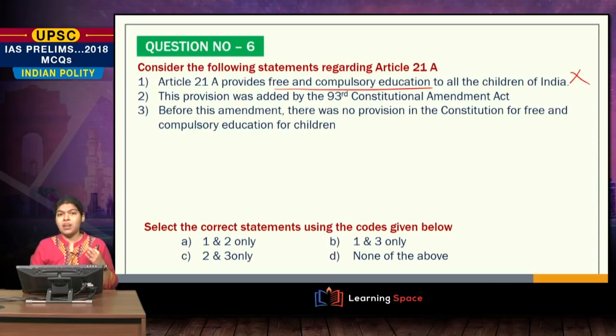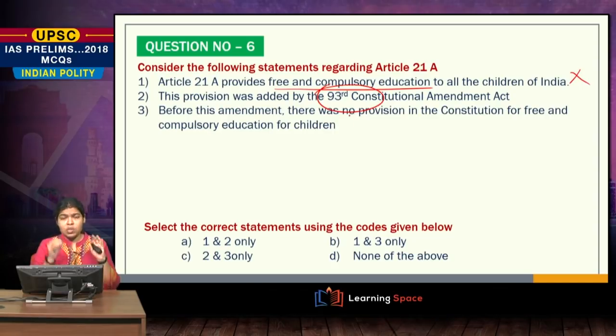This provision was added by the 93rd Constitutional Amendment. Now, this is a blunder mistake. It was added by the 86th Constitutional Amendment Act, a very simple thing. And now let us proceed on to the third thing. Before this amendment, there was no provision in the Constitution for free and compulsory education.